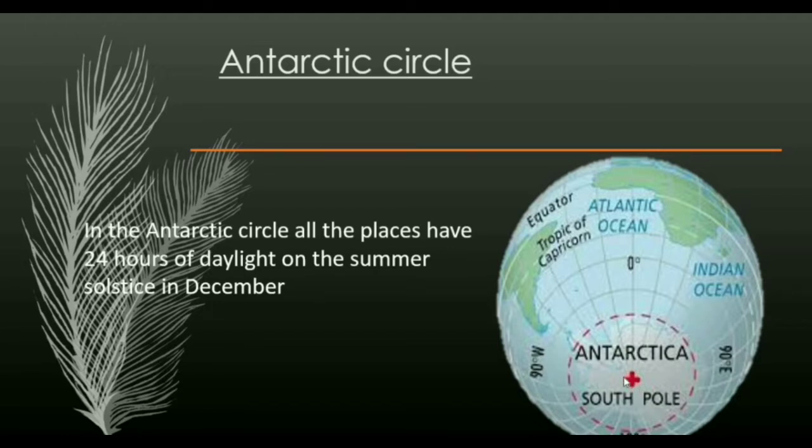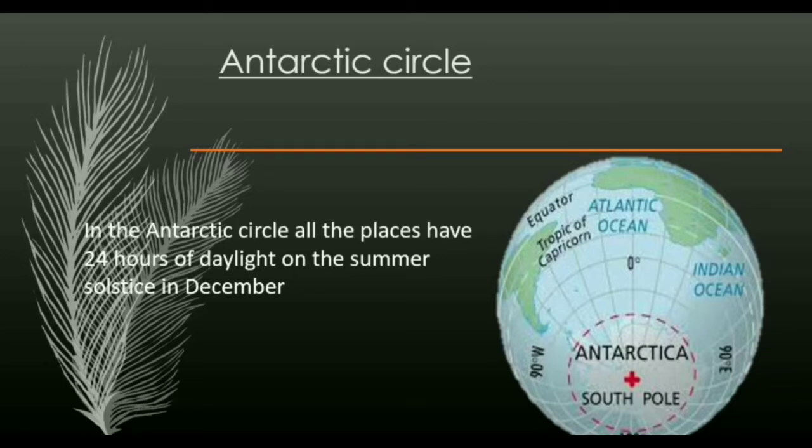This is the Antarctic. Every place south of Antarctic Circle experiences a period of 24 hours continuous daylight at least once per year and a period of continuous night time at least once per year.